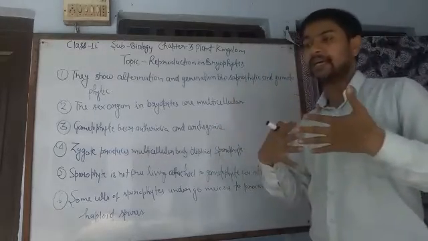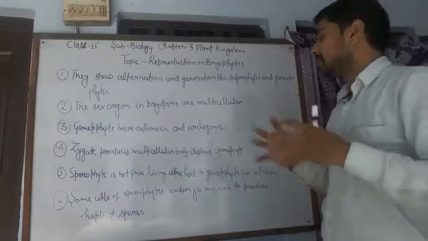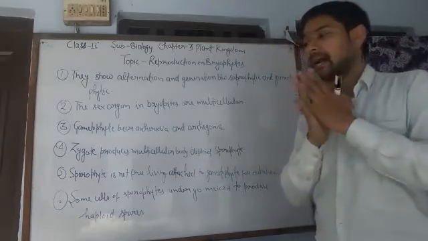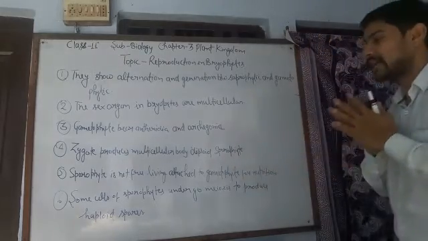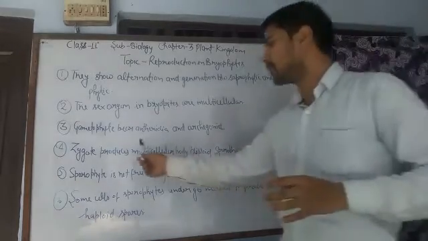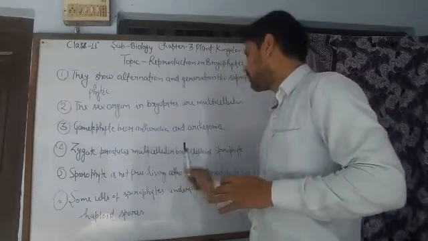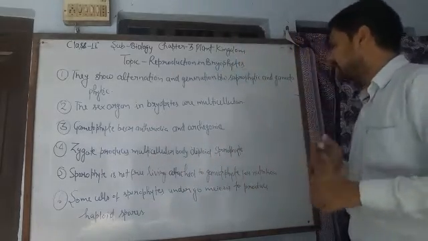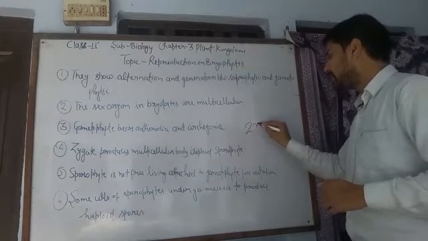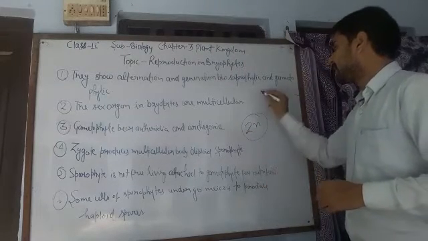When the antherozoids fuse with the eggs, they form a zygote. The zygote produces a multicellular body known as the sporophyte, which is diploid, 2n, in nature.